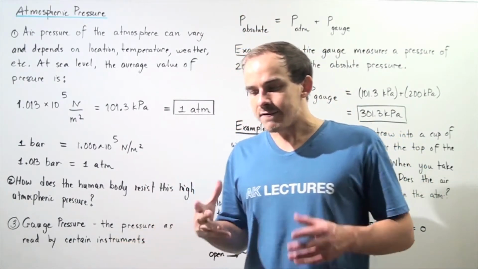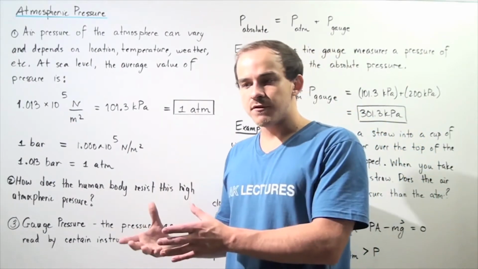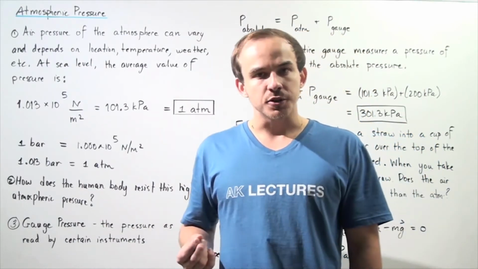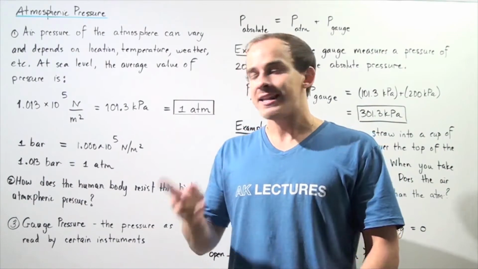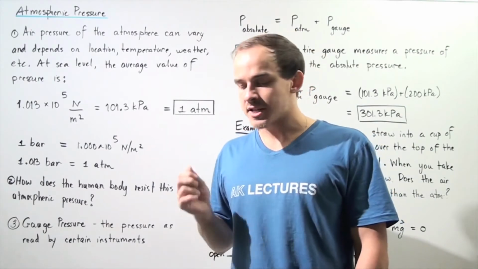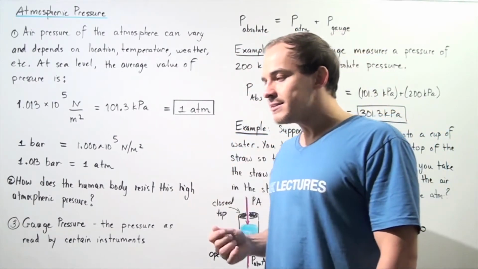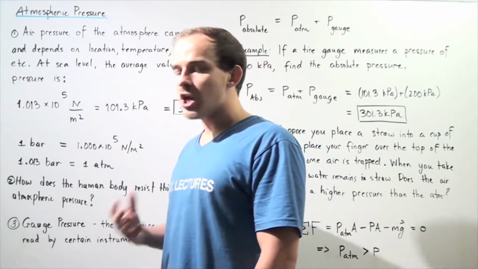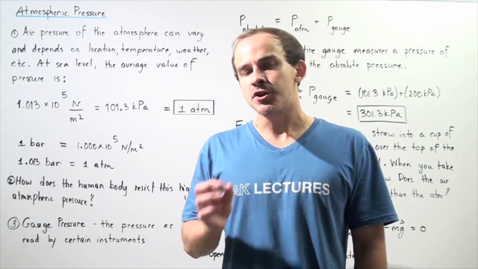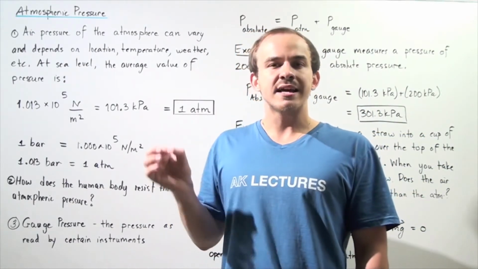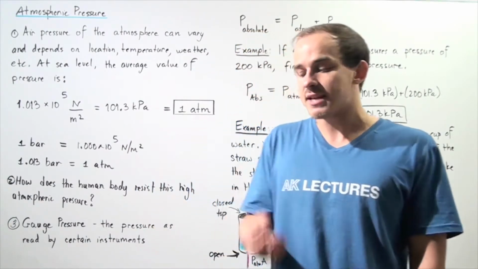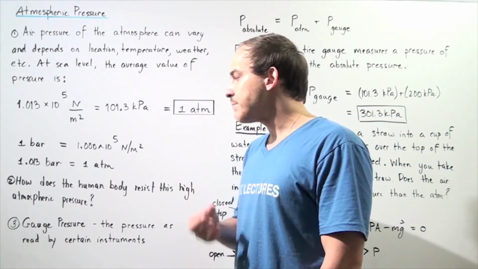Now, the question is, if the pressure created by the atmosphere at sea level is so large, how can our bodies withstand this pressure? In other words, why aren't we squished? How does our human body resist this high atmospheric pressure? Well, the answer lies in an examination of the cells of our body. The cells in our body are able to create an internal pressure that is almost the same as the atmospheric pressure. And so we don't actually feel any pressure because our cells are capable of creating that pressure.